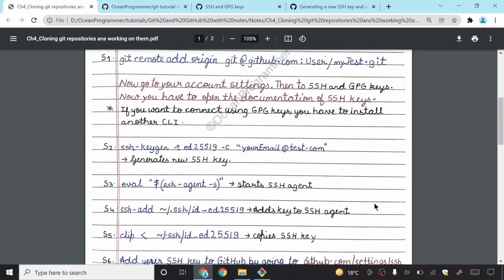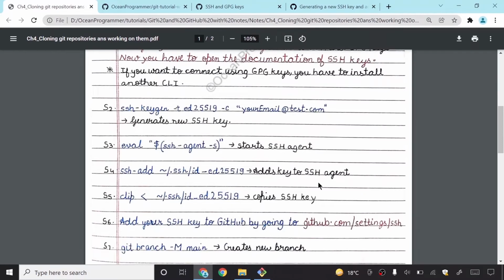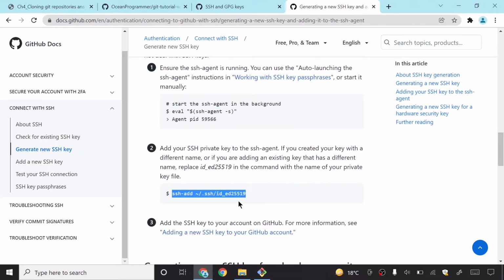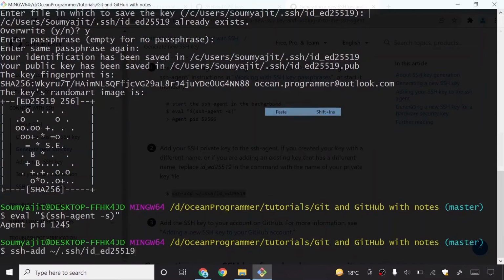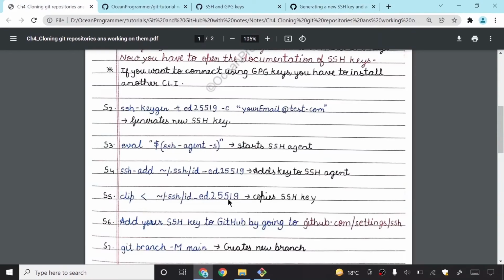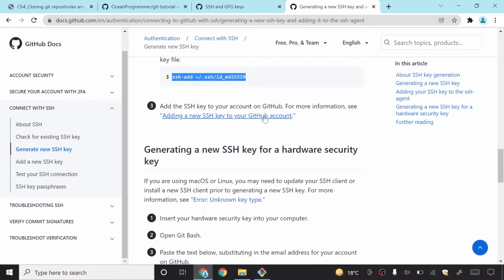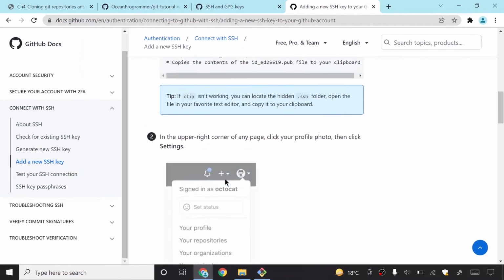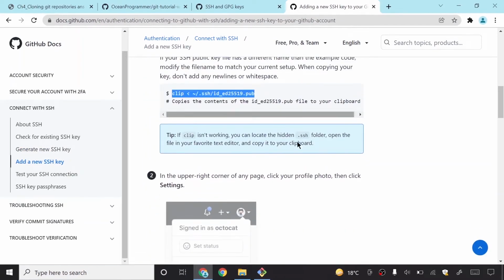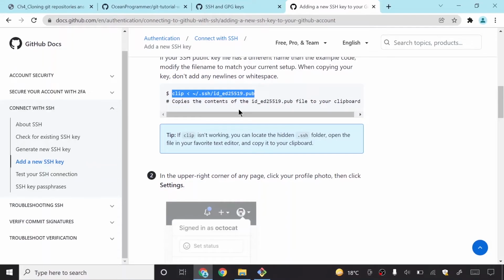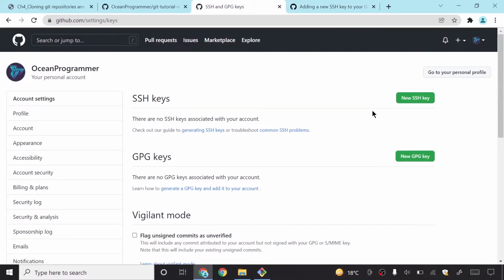This starts your SSH agent, and then this command adds the SSH key to your SSH agent, and then copies your SSH key. So I will click on this, copy this, paste this, and then it is saying identity added. Then I will scroll down to adding an SSH key to your GitHub account, and simply copy this command. I will paste this and it will copy your SSH key into your clipboard.